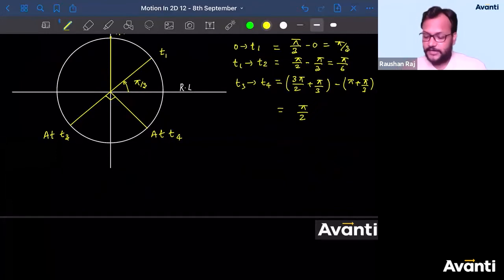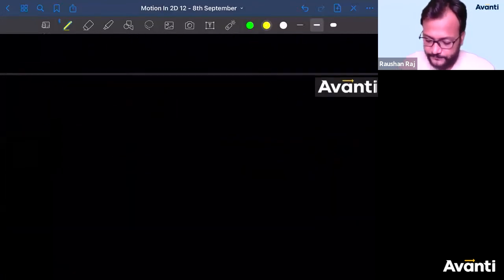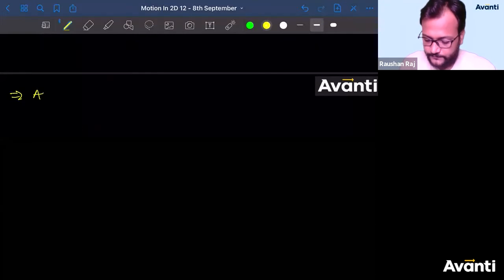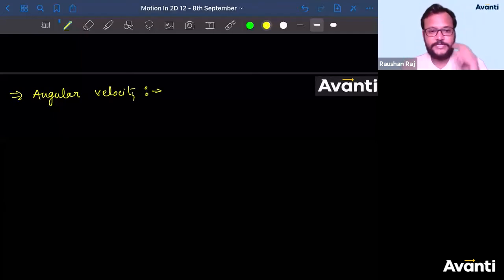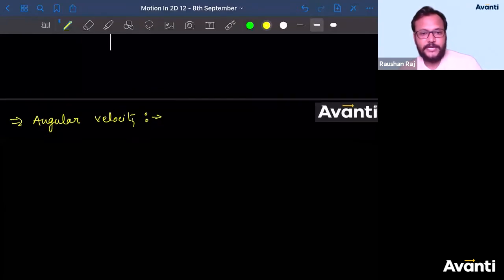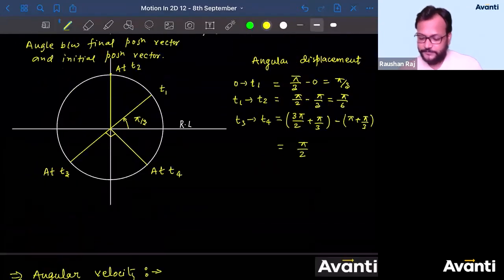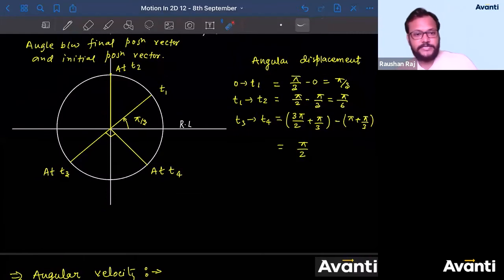Now let us define angular velocity. Tell me, guys, what is angular velocity? Vineet is asking, sir, what is angular displacement in the circle from 0 to T3? Guys, please answer. Vineet has asked a question, guys. Please help him out. Tell me what will be the angular displacement from 0 to T3.